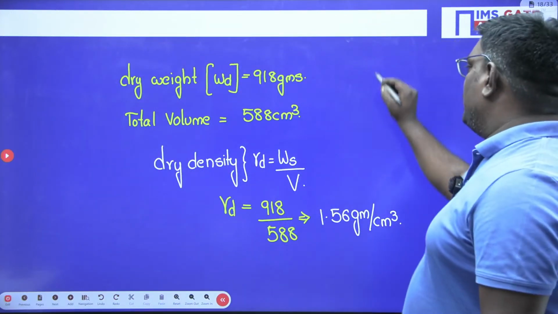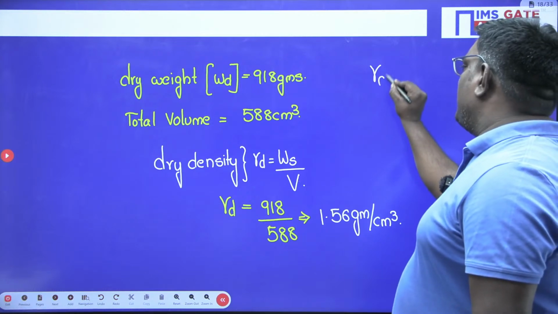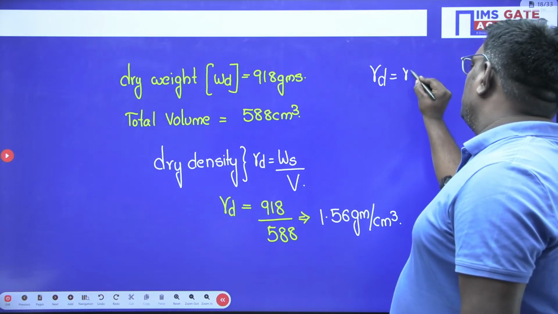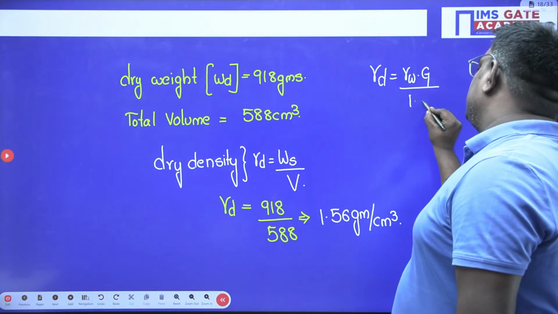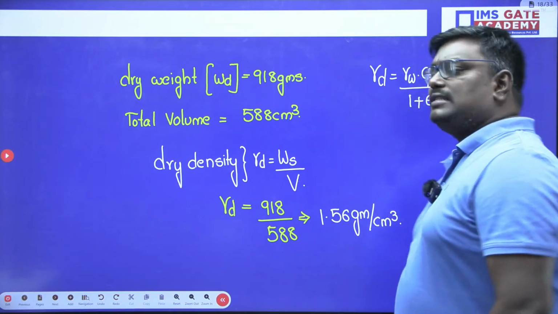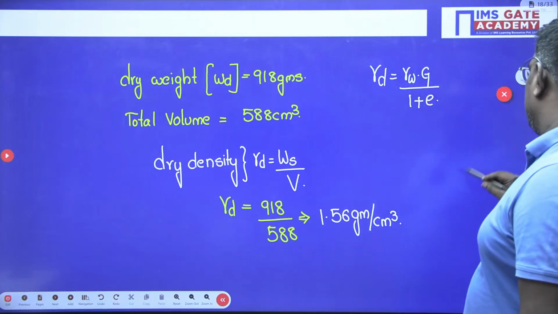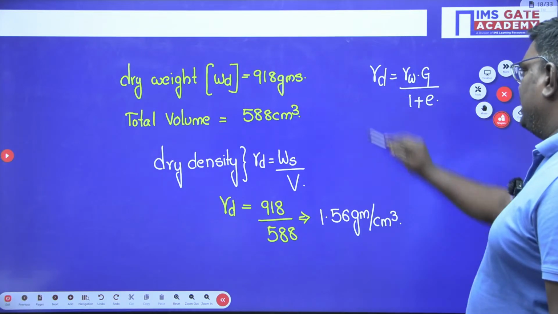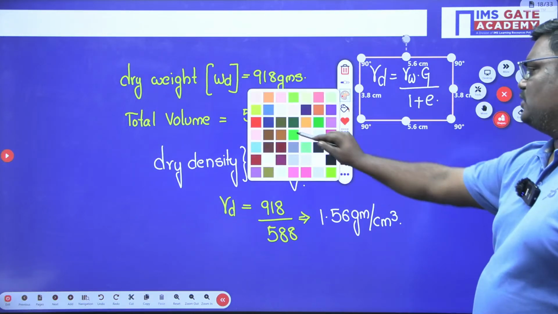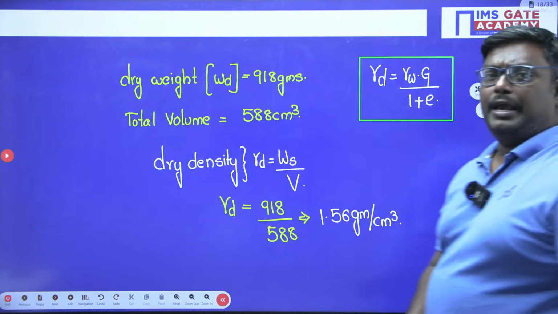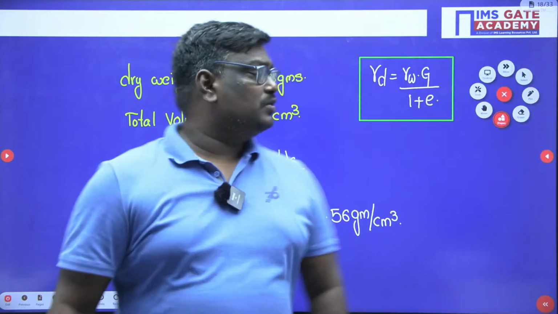Now in this problem, what are they asking? Gamma D is equal to gamma W into G upon 1 plus e. Okay, this is the standardized formula, my dear students. This is the standardized formula for gamma D. Now, what are the values given here?